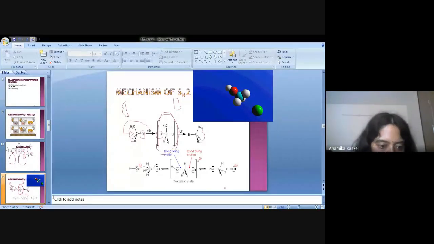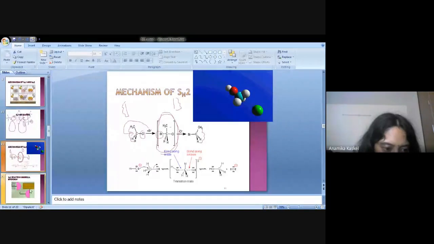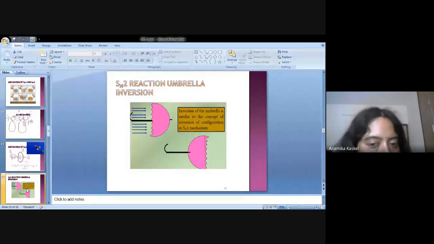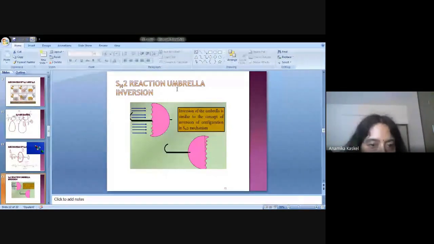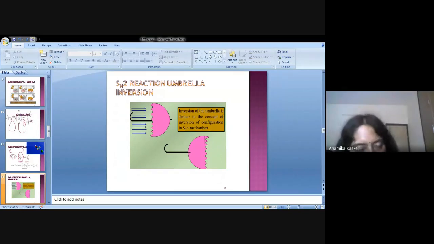This is a simple example of the umbrella inversion. The SN2 reaction is an umbrella inversion. That means if the methyl group is present on this side, after the SN2 mechanism it becomes inverted. It is inverted, and this is called the umbrella inversion.